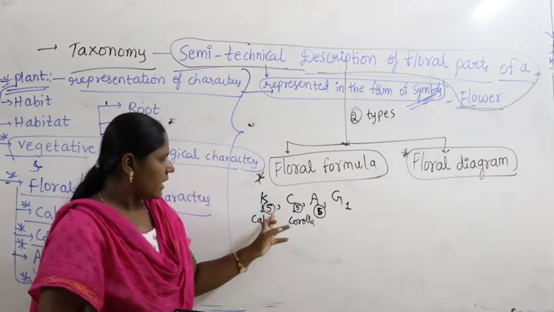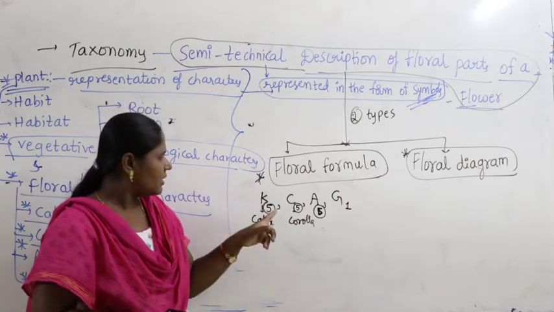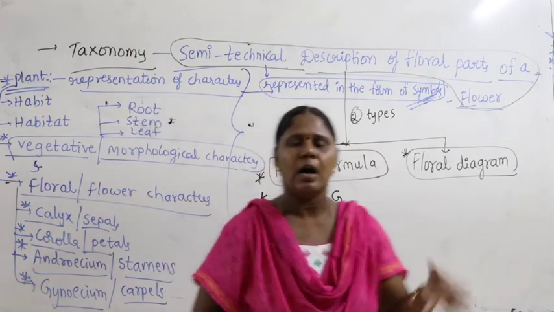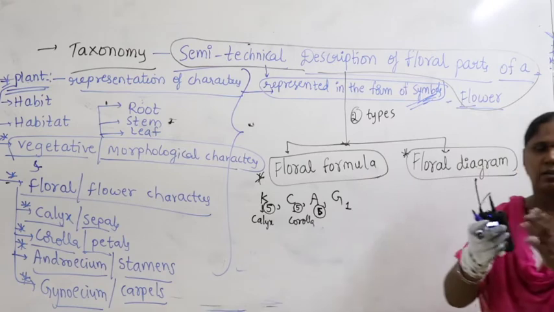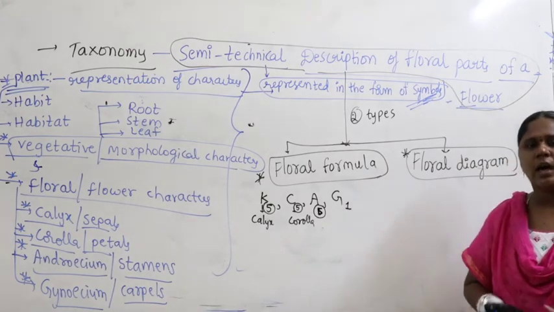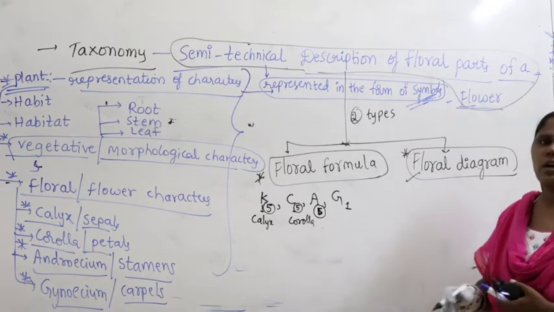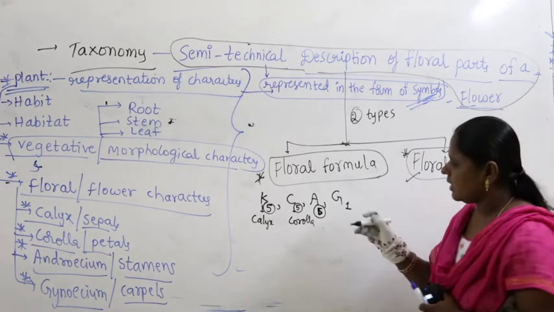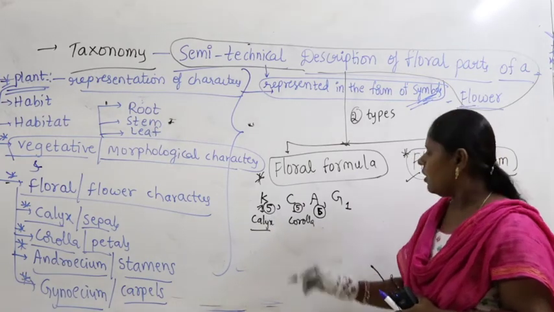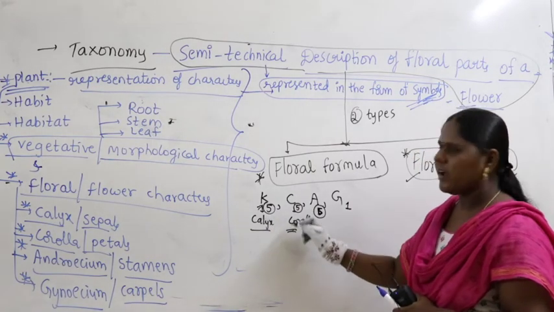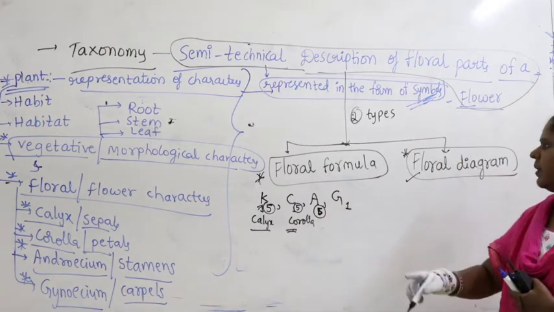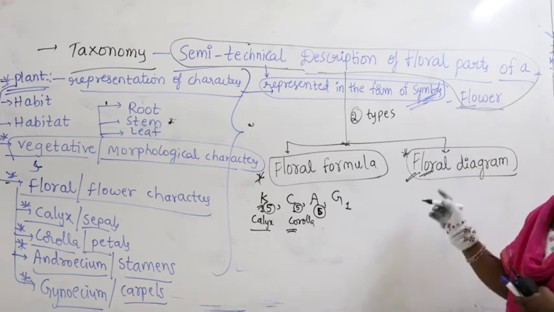If I say calyx are 5 in number, I will come to know that by the floral formula. But how are they present? Are they united? Are they free? Are they bigger or smaller in size? How do I come to know that? I will come to know that by drawing the floral diagram. For example, the number of sepals, calyx, or let us take corolla. Corolla are 5 in number. How are they present? How are they arranged? That part will be given by the floral diagram.